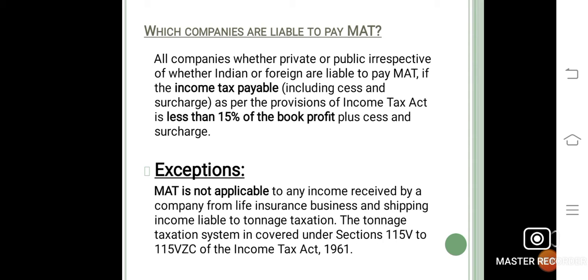Exemptions. MAT is not applicable to any income received by a company from life insurance business and shipping income liable to tonnage taxation. The tonnage taxation system is covered under Section 115V to 115VZC of the Income Tax Act 1961.